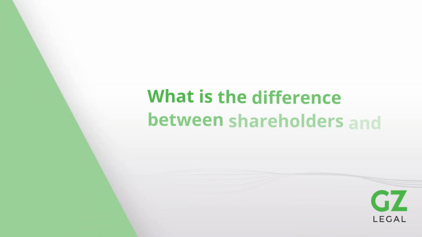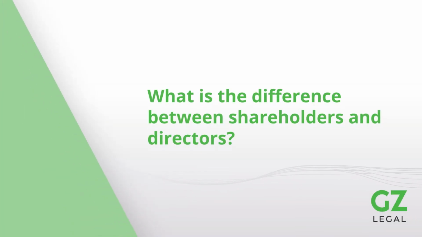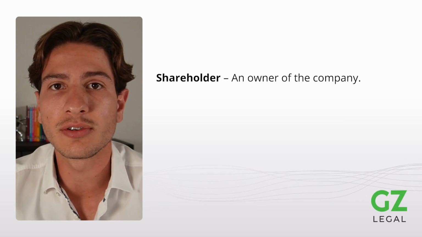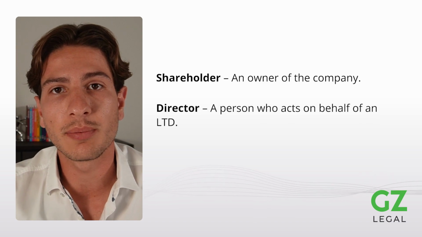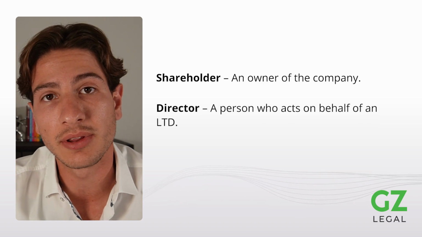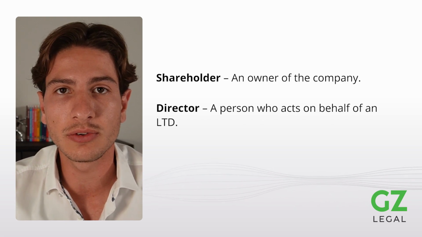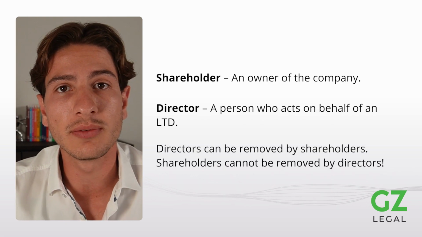So what is the difference between shareholders and directors? A shareholder is an owner of a company. Instead, a director is an officer of the company. And by officer, I mean the person who acts on behalf of the limited company. Interestingly, directors can be removed by shareholders, but shareholders cannot be removed by directors.